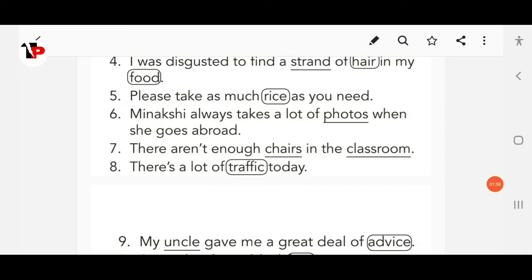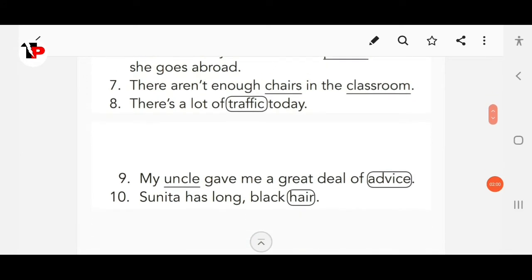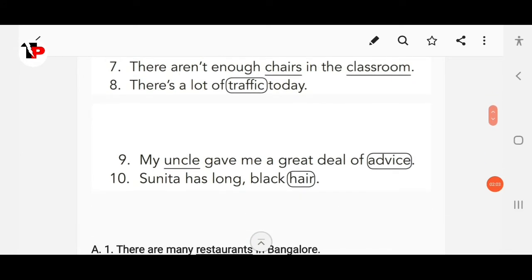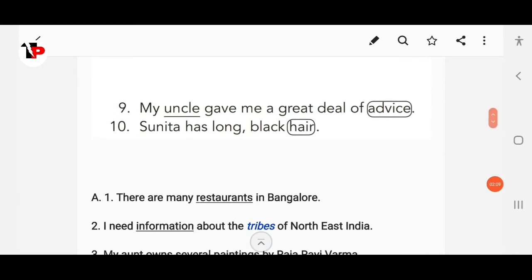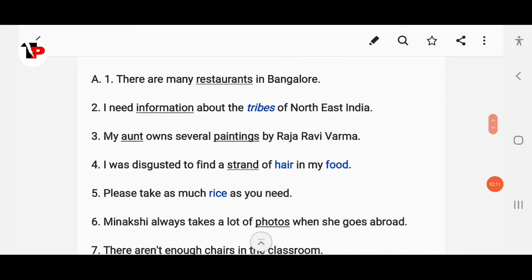There is a lot of traffic today. Traffic, this is uncountable. My uncle gave me a great deal of advice. So uncle, this is countable, advice is uncountable. Then next, Sunita has long black hair. Here hair is uncountable. Okay, here is the answer also.